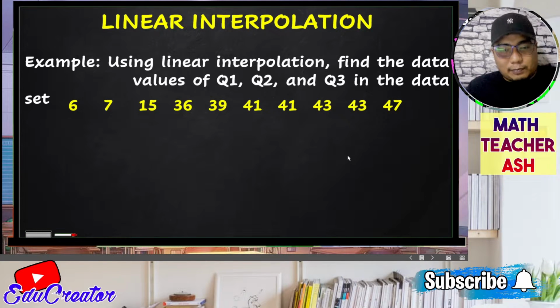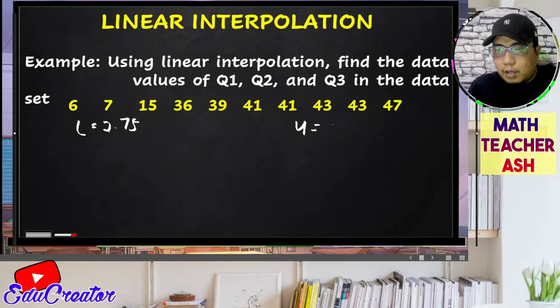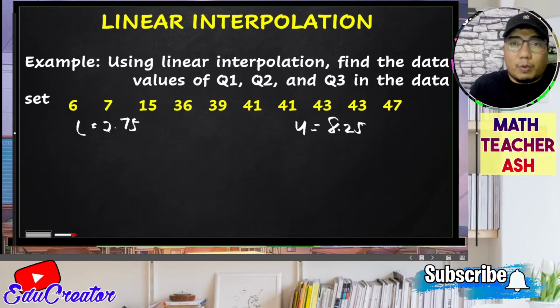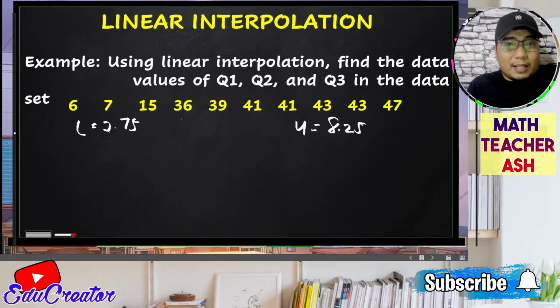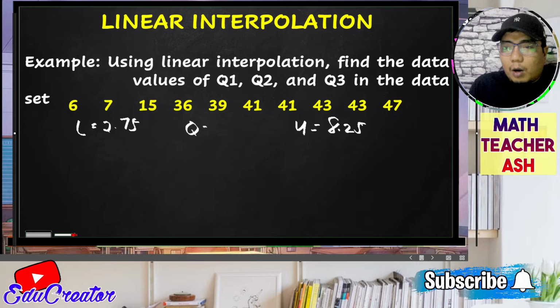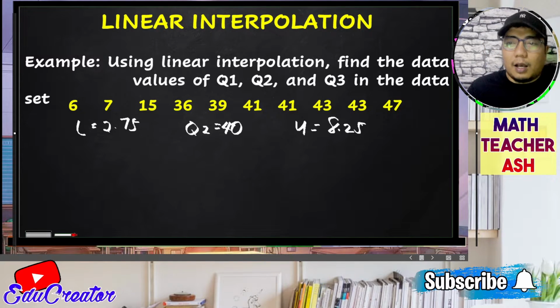Okay, so first things first, we need to consider what we have solved in the Mendenhall method. So of course, if you still remember earlier, in this given data set, our lower quartile is 2.75, right? While our upper quartile is 8.25. Okay, so that is our exact value earlier if we do not apply the round down and round up rules in the Mendenhall and Sinzich method, while our quartile 2 has the exact value of 4. Okay, so now how do we apply linear interpolation? Let's talk first about our lower quartile.